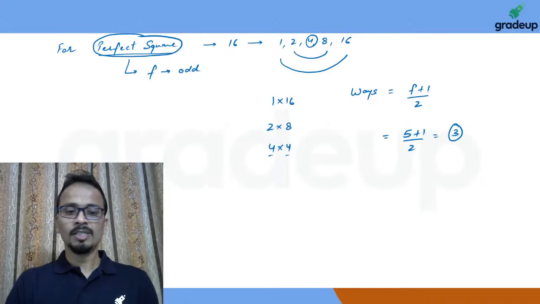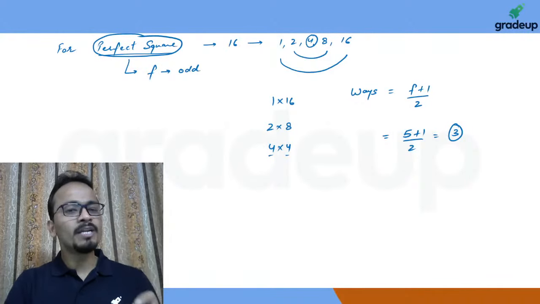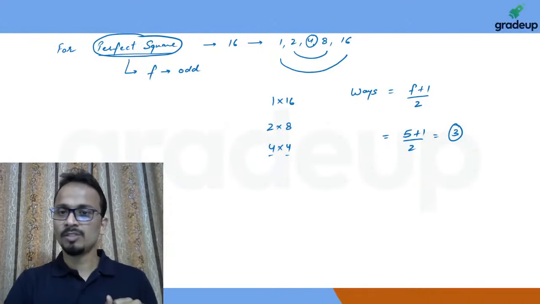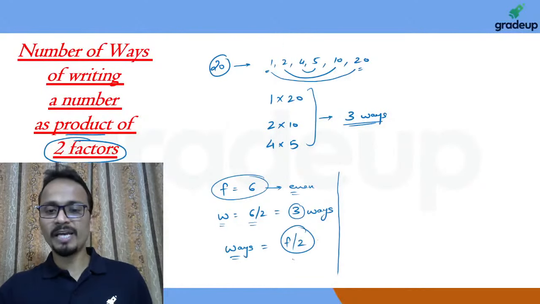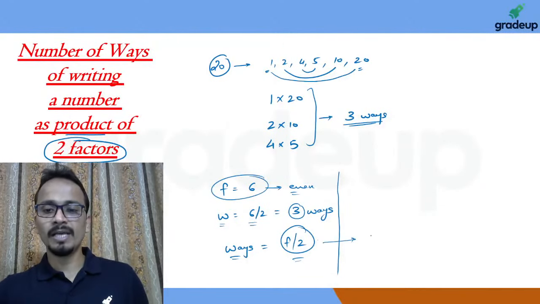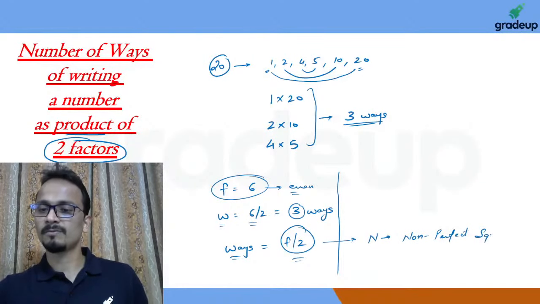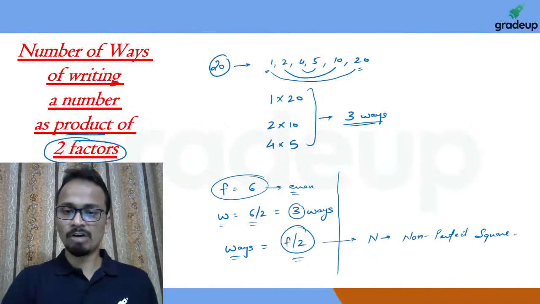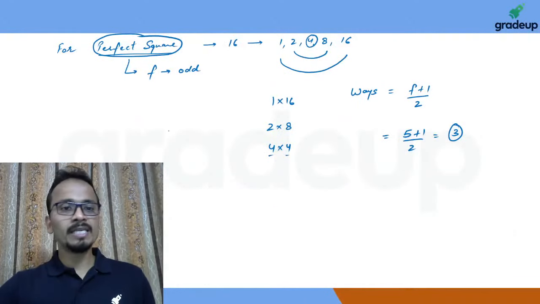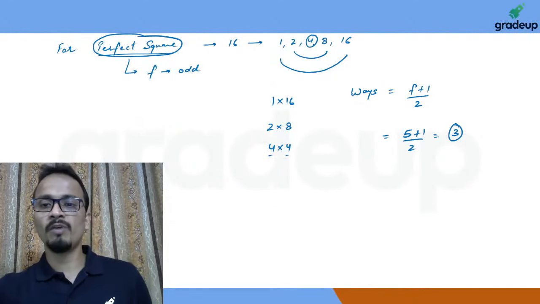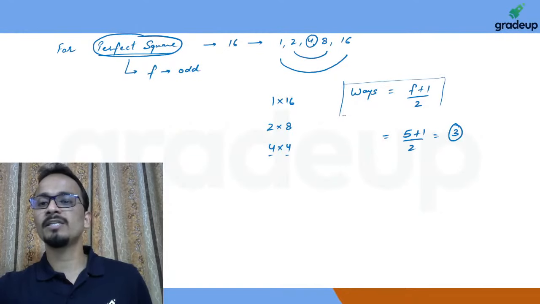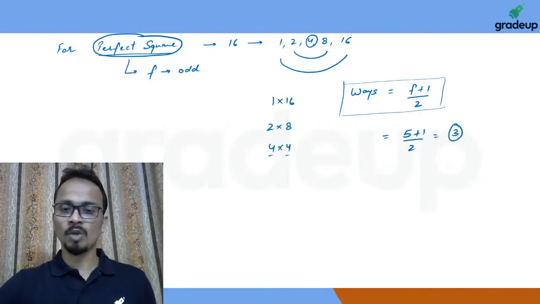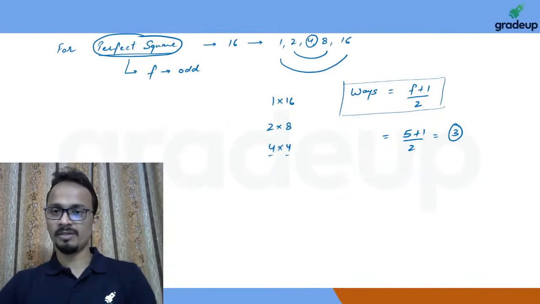So we have divided this formula in two parts. One formula was f by 2, applicable when n is a non-perfect square. The other formula, when n is a perfect square, is number of factors plus 1 divided by 2, because whenever n is a perfect square, the number of factors will be an odd number.